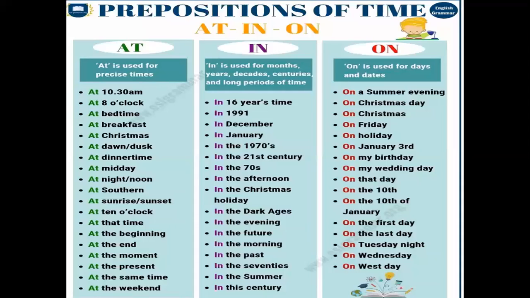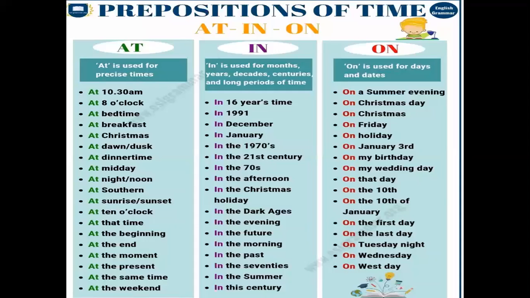It's like, it is 12 at noon. He goes to bed at 9. Noon, night, these are some definite points of time. That's why we are using at. Night, then noon, they are the definite points. That's why we are using at for these words.